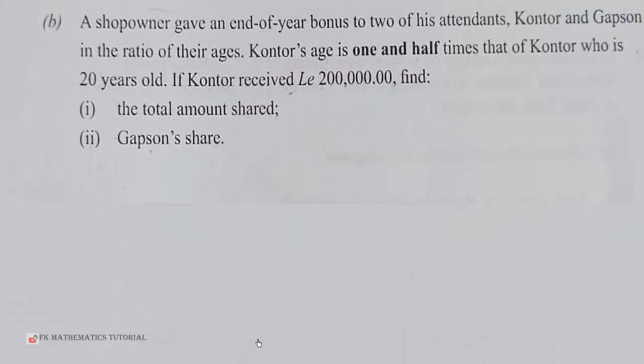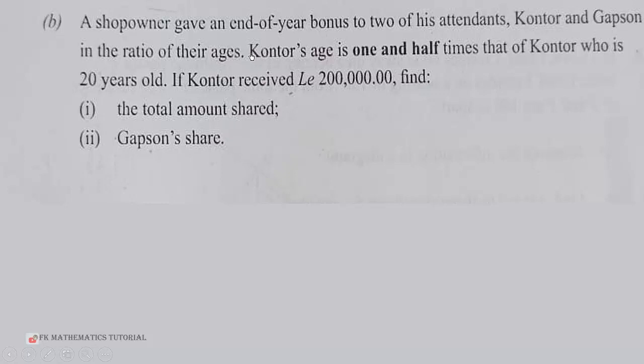The B part says a shop owner gave an end of year bonus to 2 of his attendants, Contour and Grabson, in the ratio of their ages. Grabson's age is 1.5 times that of Contour, who is 20 years old. If Contour received 200,000, find the total amount shared and Grabson's share.